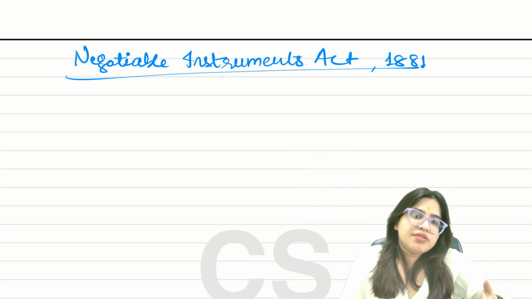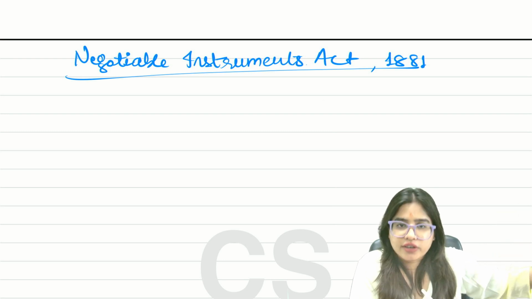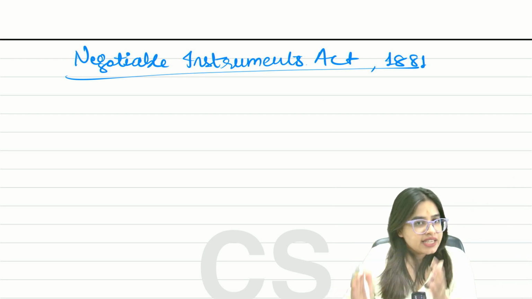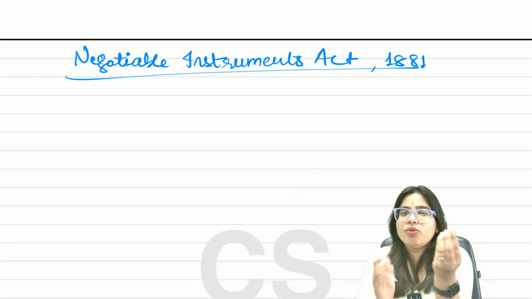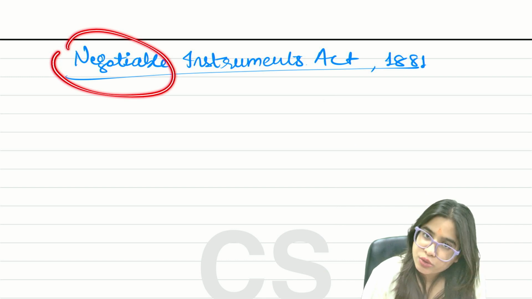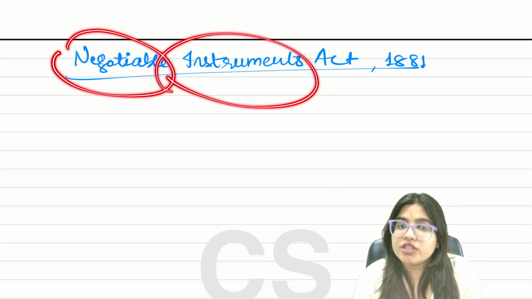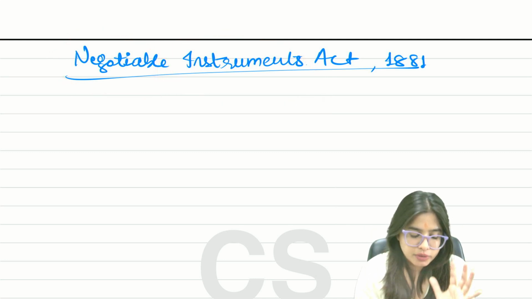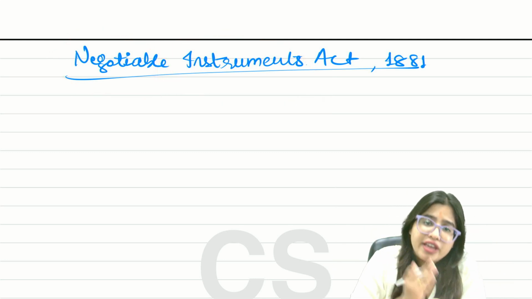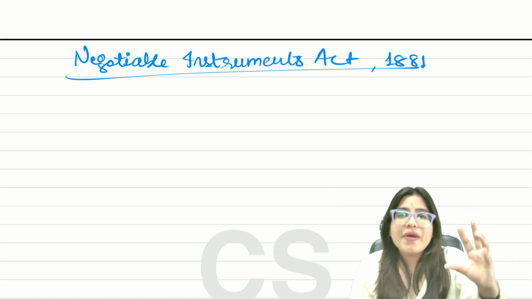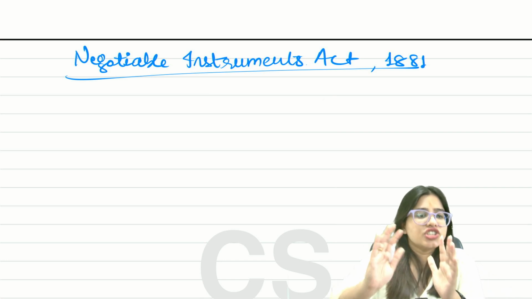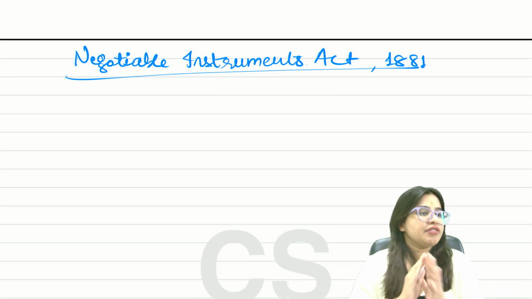Now, as we have studied, Indian Contract Act talks about contracts. It regulates contracts. In the same way, for what we talk about in Negotiable Instruments Act, you need to understand what you mean by the word negotiable, what you mean by the word instrument, and what you mean by negotiable instrument. So let's understand from very basic. We will understand each and every word, each and every topic from very basic, in great detail. Just by watching this video, everything will be clear.